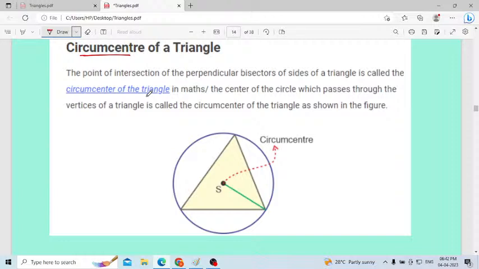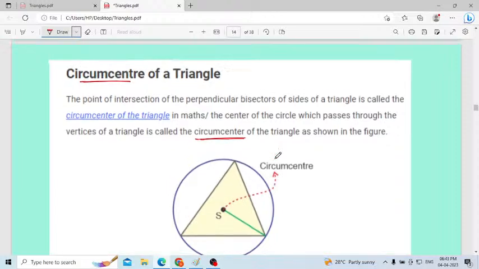Here also consider three sides, then draw a perpendicular bisector. Then using that you can draw a circle. In maths, the center of the circle which passes through the vertices of a triangle is called the circumcenter. Here, see here, you can draw the vertices. One I draw, even you can draw like this, like this. This is nothing but a circumcenter. This one we will consider as a circumcenter.